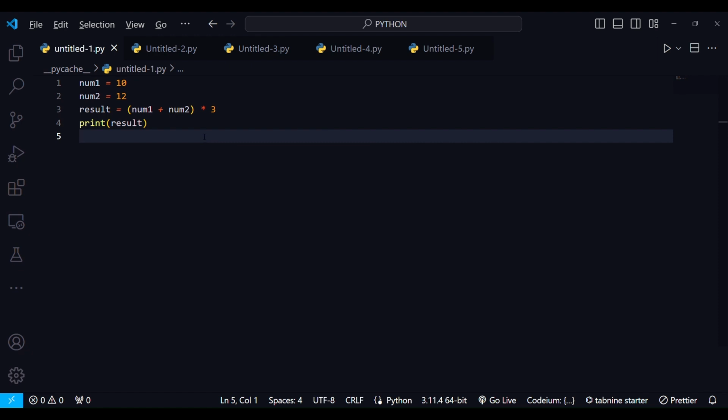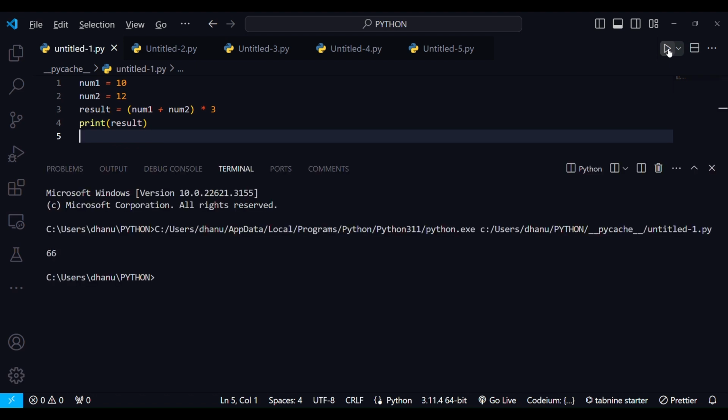We'll be discussing some questions based on the topics we have discussed. So the first question is given. Number 1, num1 stores integer 10, num2 stores integer 12. Result will be equal to num1 plus num2 times 3. Predict the output. If your answer is 66, you're right.